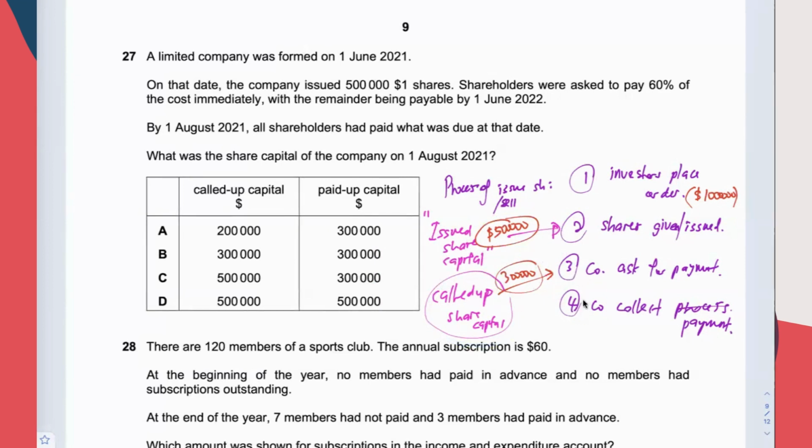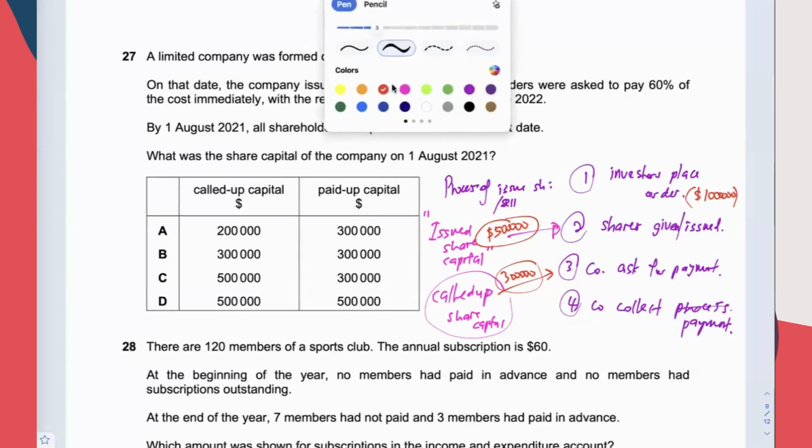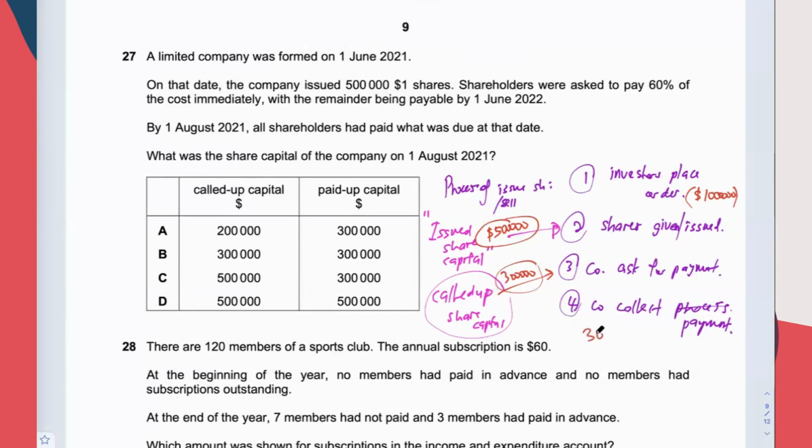Yeah, next. So after the company has asked them to pay, then the company will collect payment. And let's say the company managed to get a $300,000 payment. Okay, the company has literally collected 300,000 payment, and we call this pay up share capital.